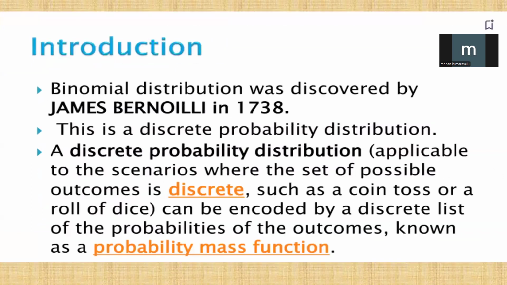Introduction to the binomial distribution. The binomial distribution was discovered by James Bernoulli in 1738. It is a discrete probability distribution, applicable to scenarios where the set of possible outcomes is discrete, such as a coin toss or a roll of dice, and can be encoded by a discrete list of the probabilities of the outcomes, known as a probability mass function.